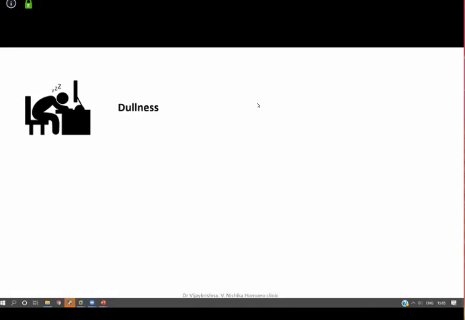So the first rubric related to poor intellect is a very broad, big rubric, dullness, mental dullness. Okay. So mentally one feels dull. Now apart from mental dullness, you can also think of another very important thing.